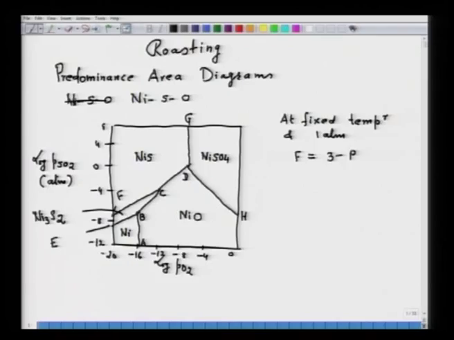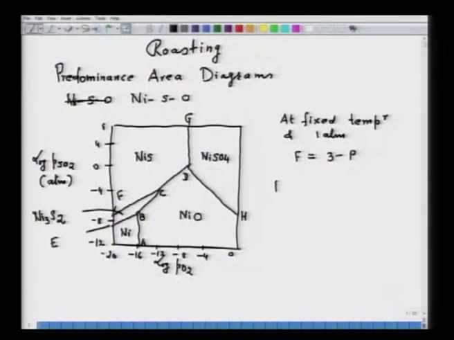Then the diagram also has invariant points, for example, the points B, C and D. Now, what does an invariant point mean? It means the degree of freedom should be equal to 0 and all three phases coexist at a particular value of PSO2 and PO2.